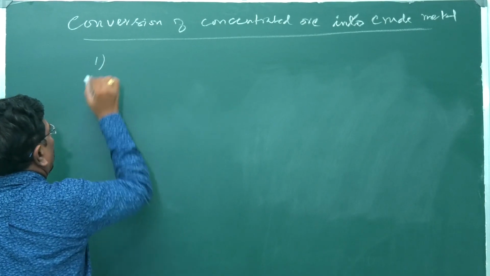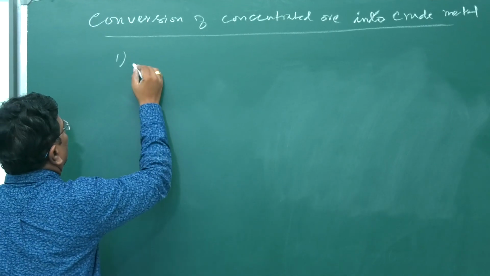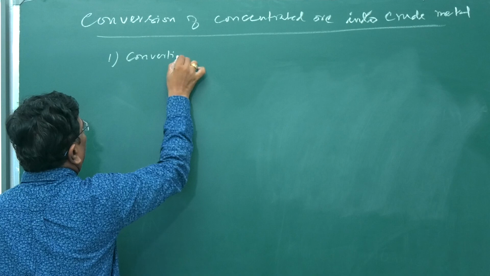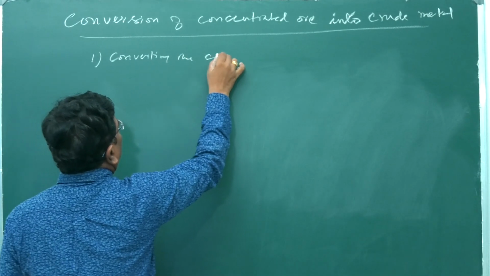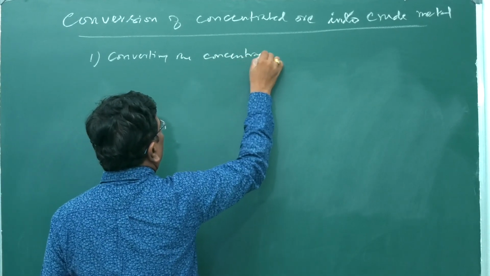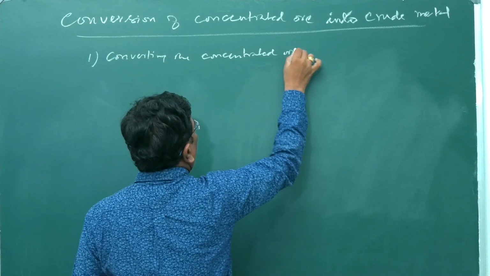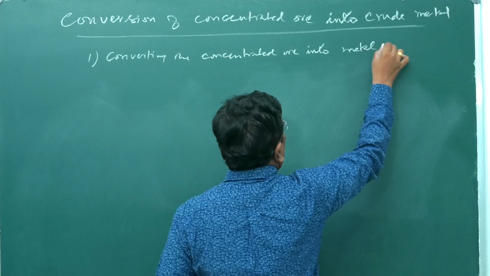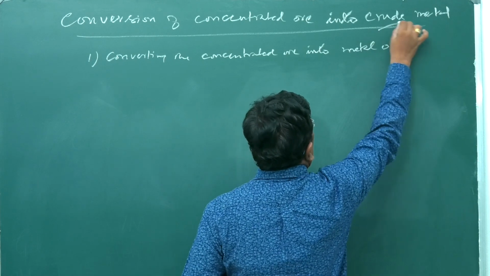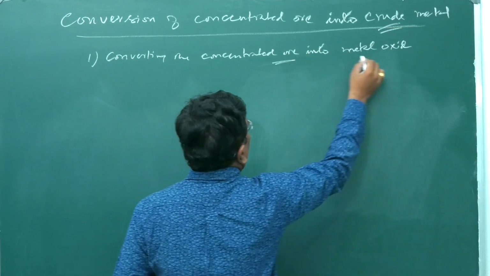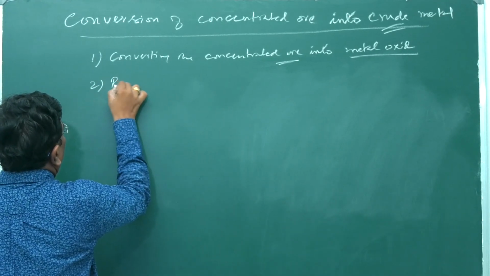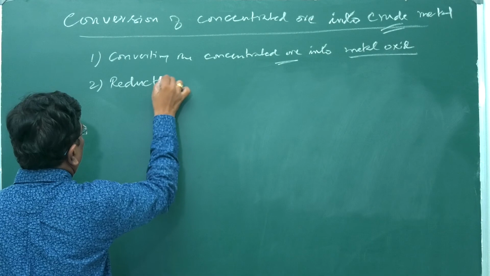First step is converting the concentrated ore into metal oxide. So, before getting crude metal, the ore has to be converted into metal oxide. Second step, reduction of metal oxide.